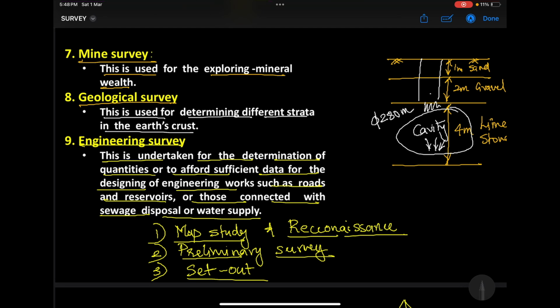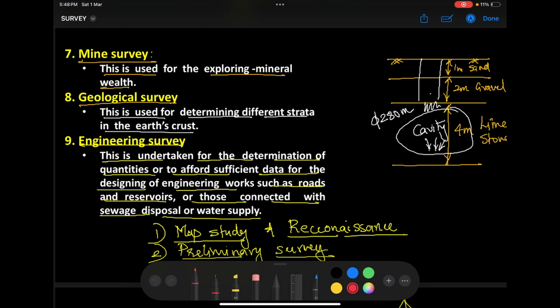That is our geological survey. It is used for determining the different strata of the Earth's surface, and that is very important when it comes to understanding the stratification of the Earth. In fact, in geotechnical engineering, the first chapter that you study is soil investigation, subsoil investigation. You do boring, auger boring, rotary boring, etc. You do boring to understand the different classifications by using bore log data. Same principle is what we are going to use.